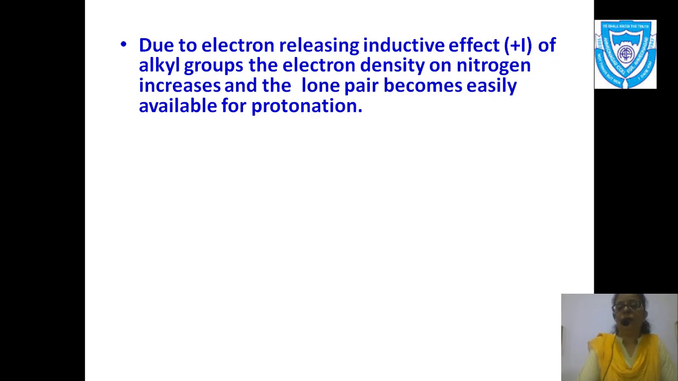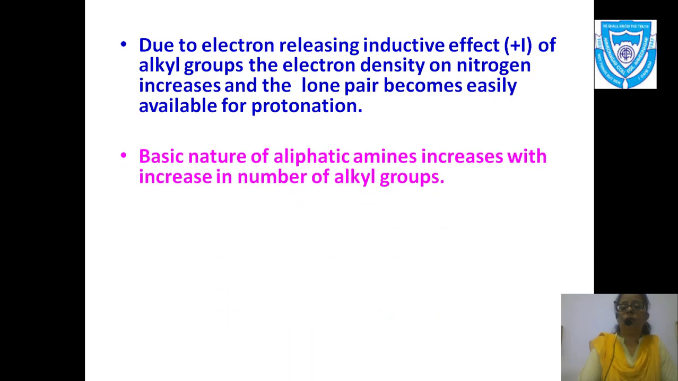Is it clear? Now since the number of alkyl groups is increasing, the electron density on nitrogen is increasing, and they can easily donate their electrons to a proton or any Lewis acid for the formation of a coordinate bond. The basic nature of aliphatic amine increases with the increase in the number of alkyl groups.